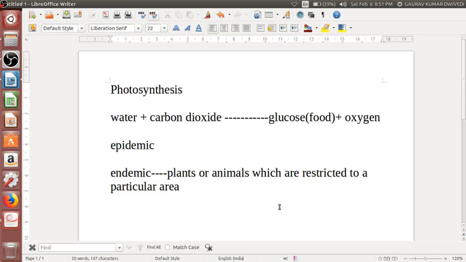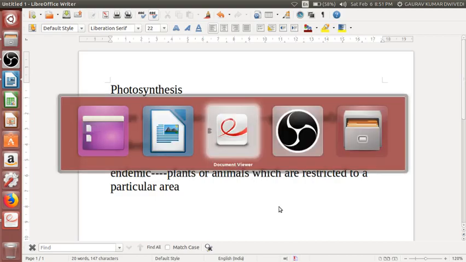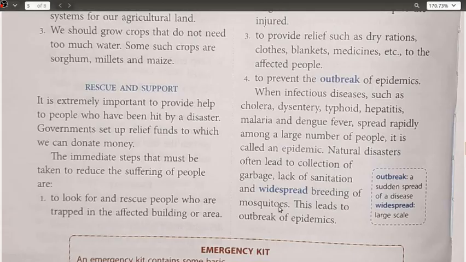Just because of their endemic nature, they can survive only in that habitat and cannot survive anywhere else. Alright, next is that natural disasters often lead to collection of garbage, lack of sanitation and widespread breeding of mosquitoes. This leads to outbreak of epidemics.